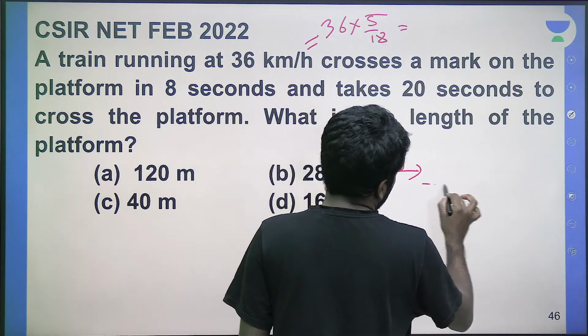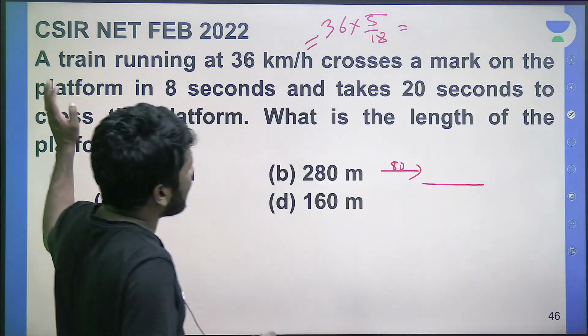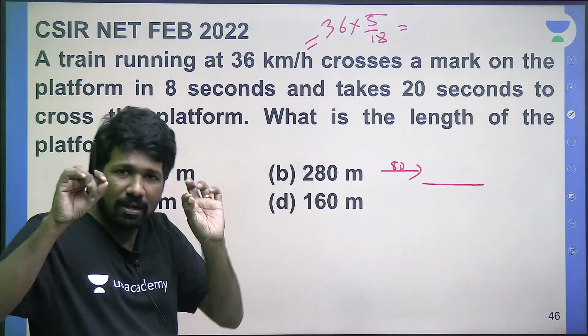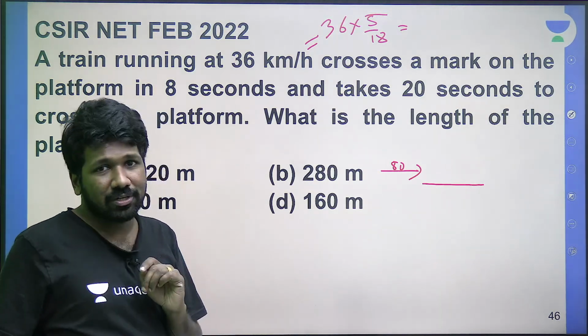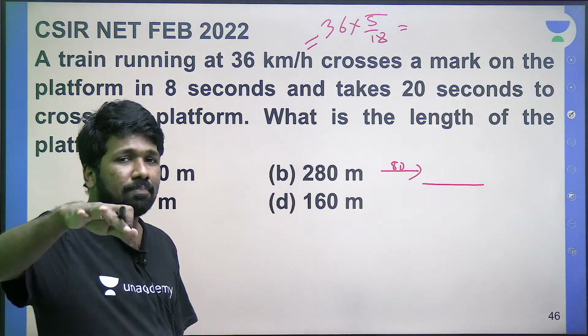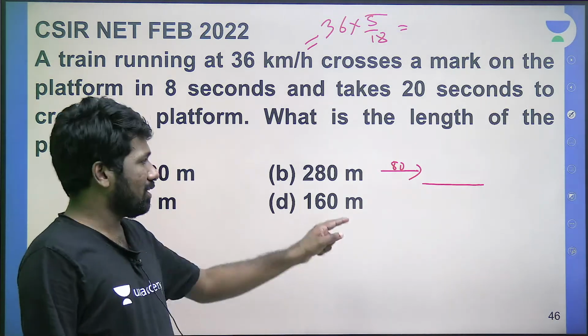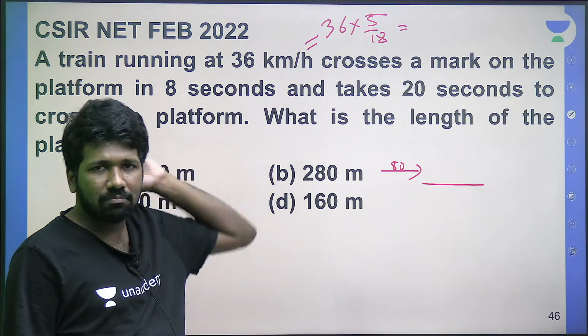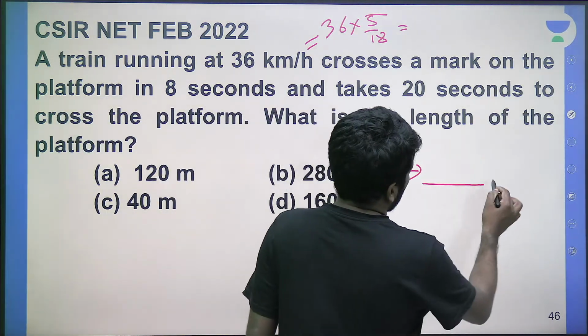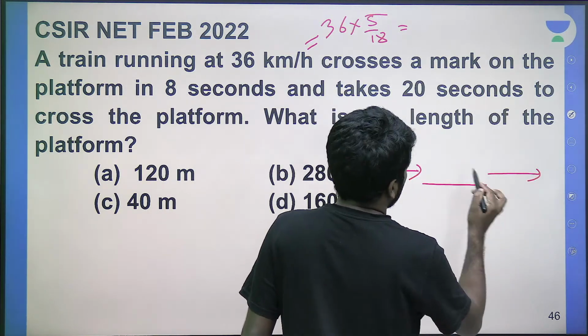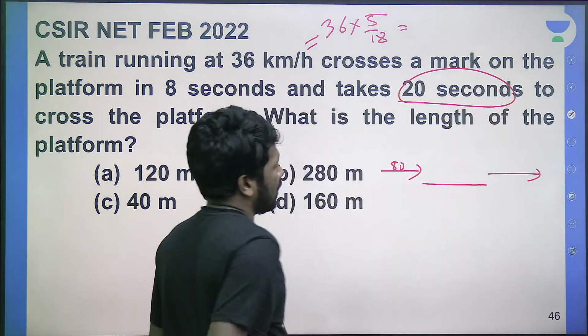Now that 80 meter long train will cover the entire platform. Covering the mark on the platform is one situation. Covering the platform is totally another situation. Don't club it up. You can club it up and do it, that is another method, but in the normal method I am not clubbing it up. The entire length of the train should cross the entire length of the platform in 20 seconds. That is what the question is saying.